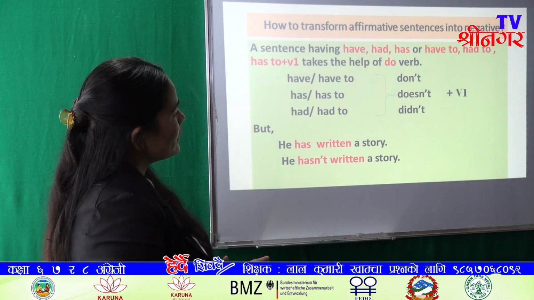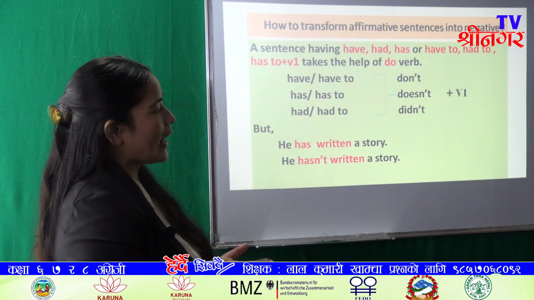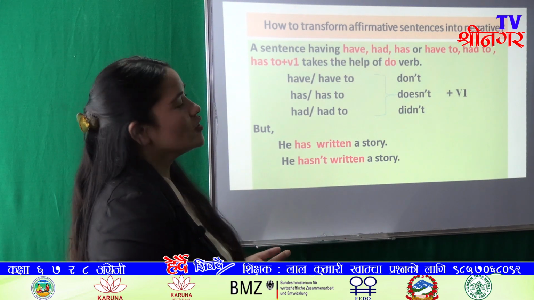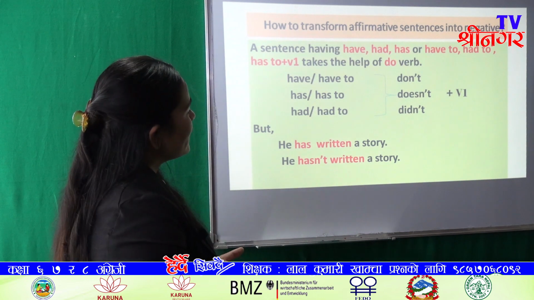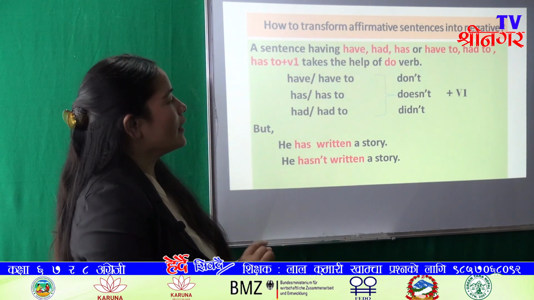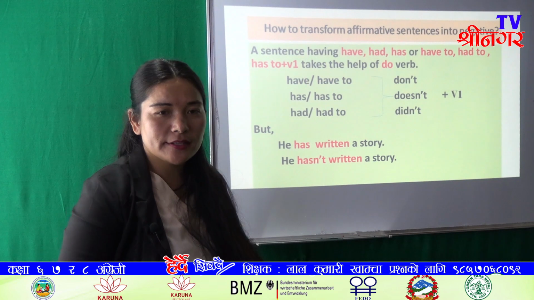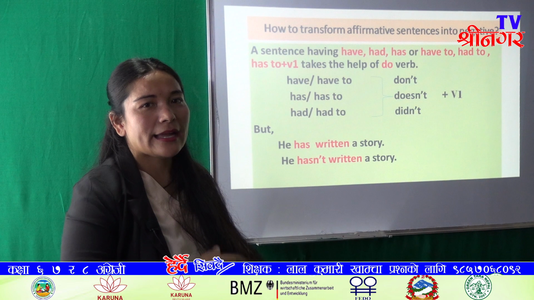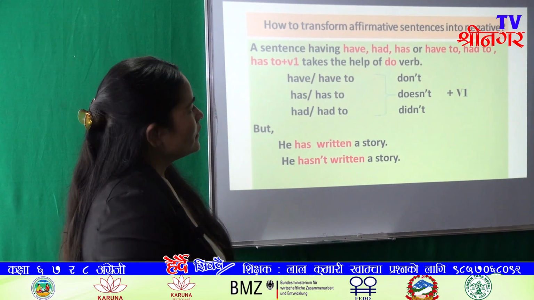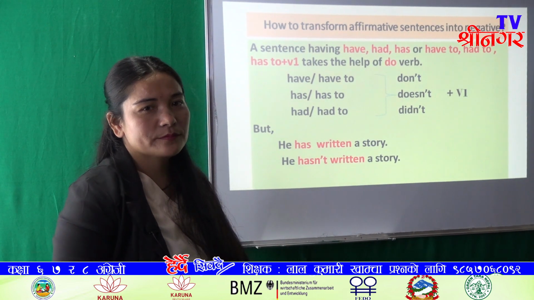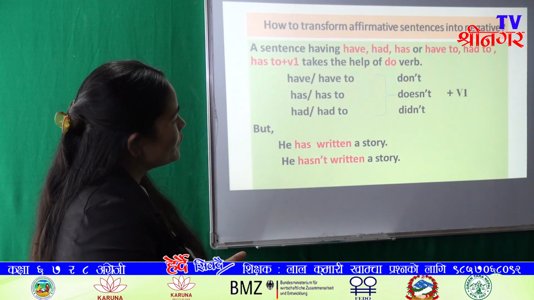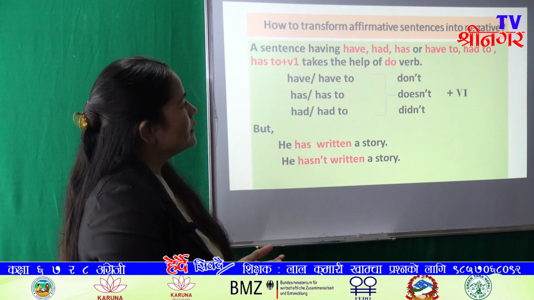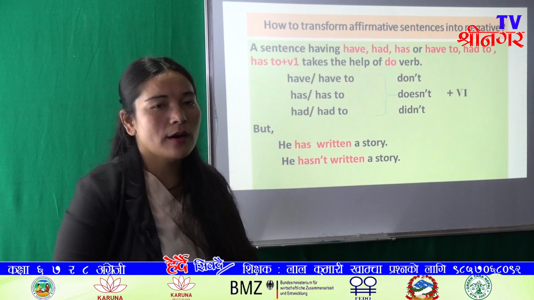And if there is has or has to, we use doesn't. And if there is had or had to, we use did not while changing into negative form, and after using do not, does not, did not, we have to change the verb into verb 1.